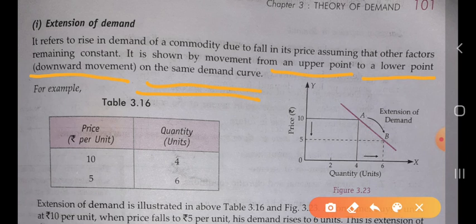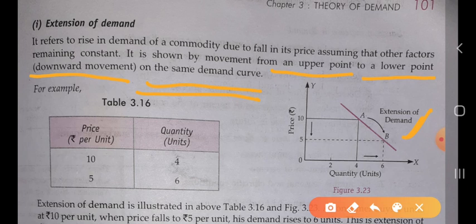So how will we show it? We show it by the movement of the point from the upper point to the lower point. Here we are seeing a downward movement on the same demand curve. There will be no change, so we will not shift the demand curve here. We will show all the changes along the same demand curve.